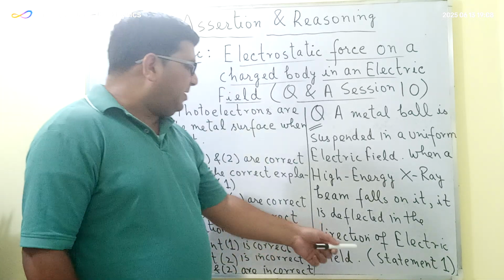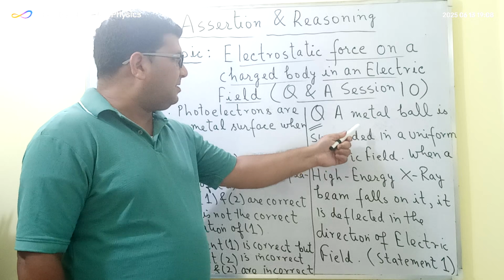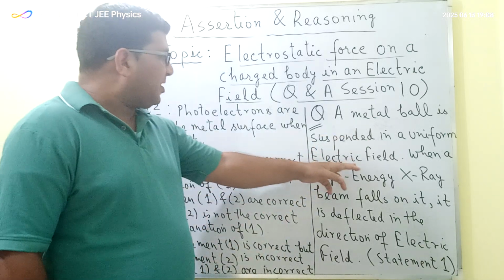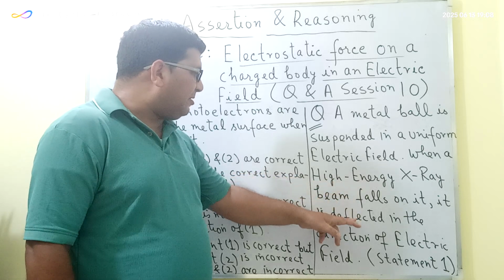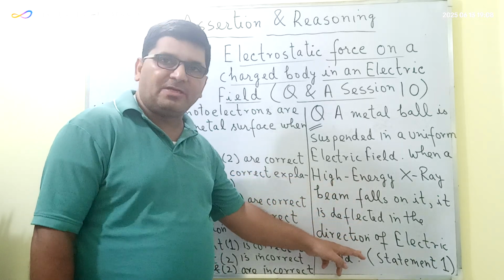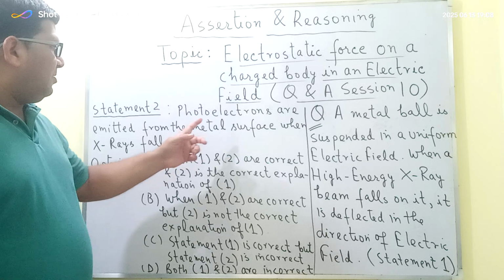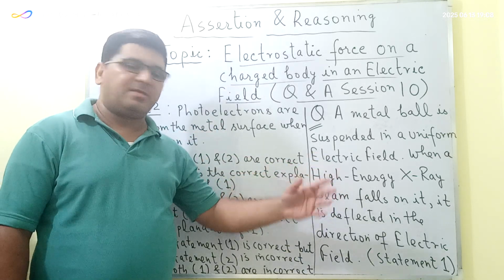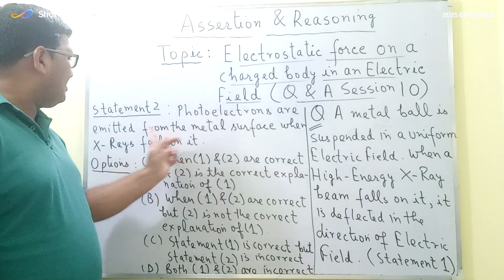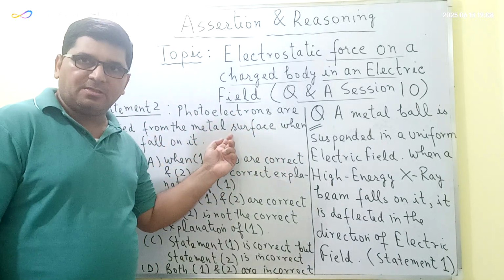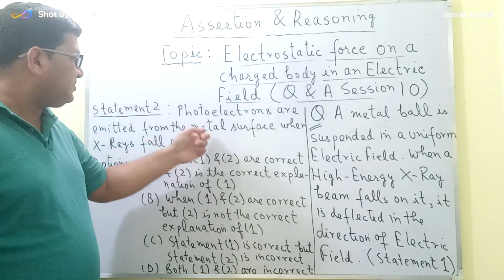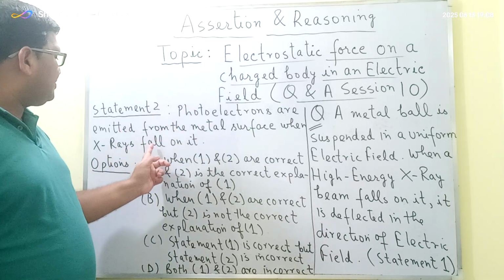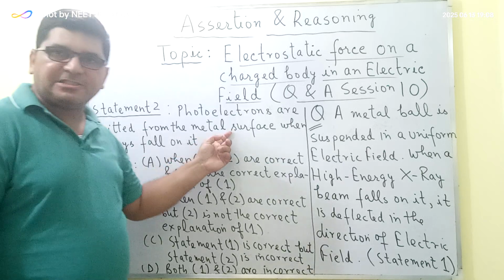Now in statement 1, there is a metal ball which is suspended in a uniform electrical field. When the high energy X-ray beam falls on it, it is deflected in the direction of the electrical field. Now we know that when a high energy X-ray beam falls on a metal surface, photoelectrons are emitted from the metal surface. So statement 2 is correct.